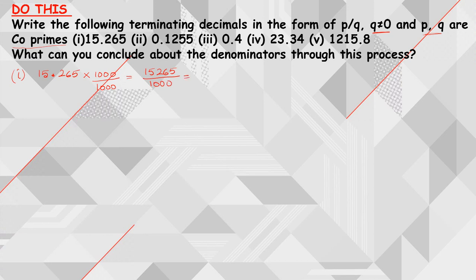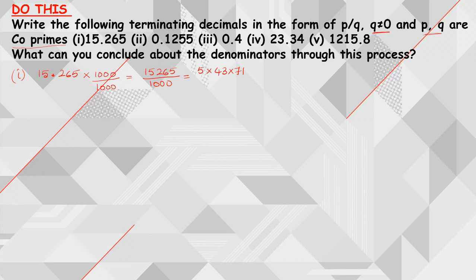Now you have already learned in your previous video about the fundamental theorem of arithmetic. According to it, this 15265 is a composite number, which I can represent as 5 into 43 into 71. Every composite number can be expressed as a product of powers of prime numbers.